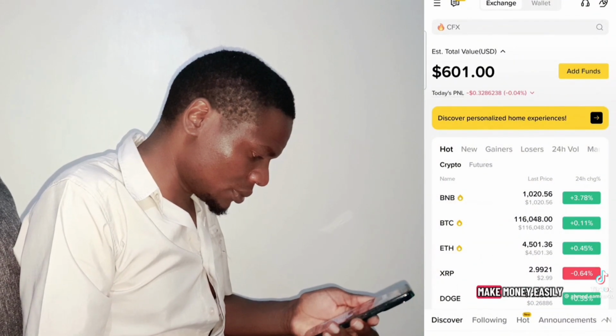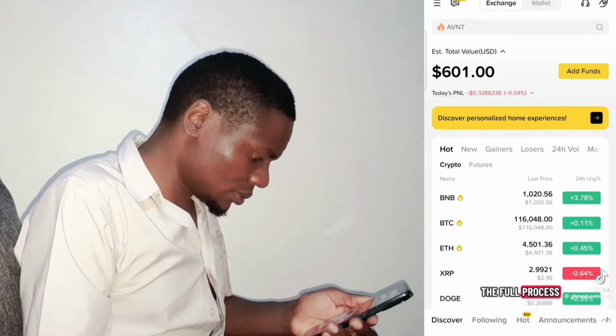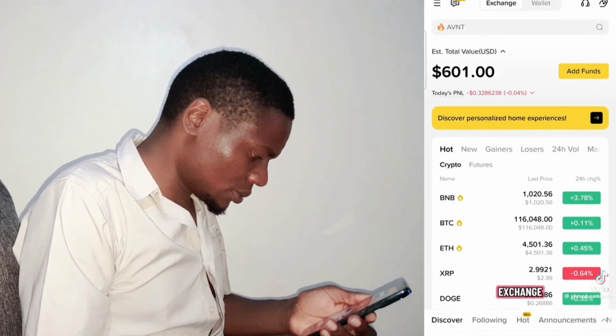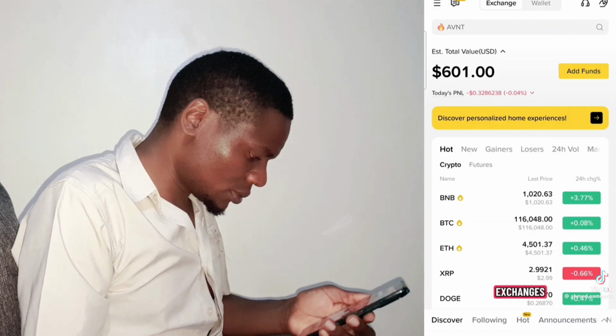This guide will help you make money easily. I'll show you the full process of working with WAXP inside the Binance exchange. No cards, no exchanges, and no external wallets.